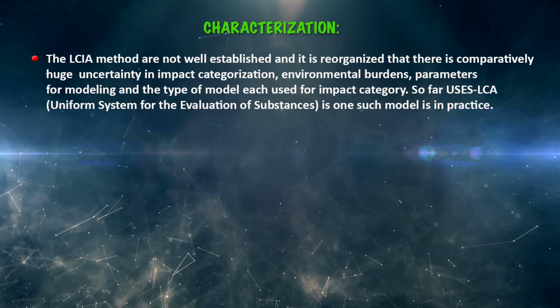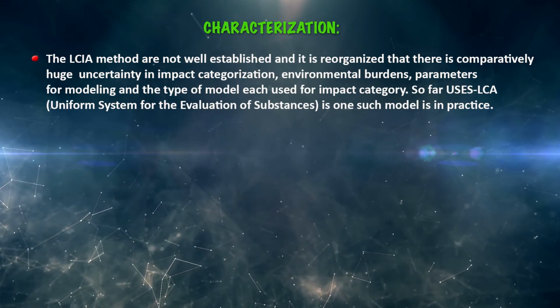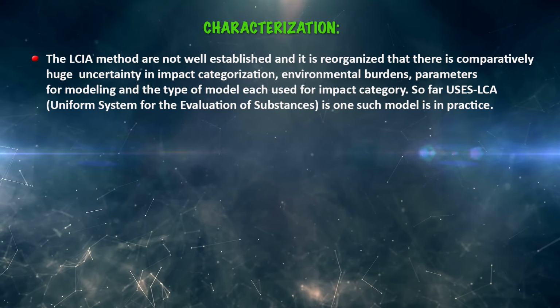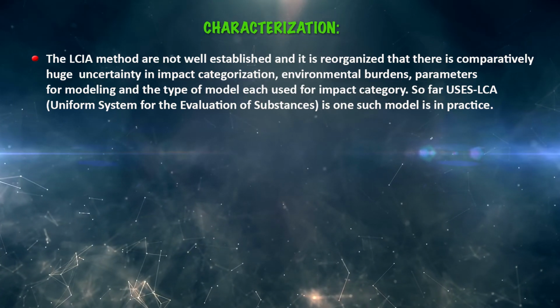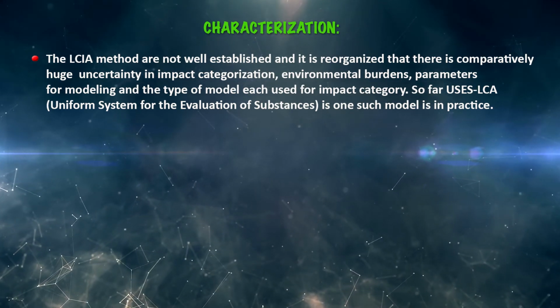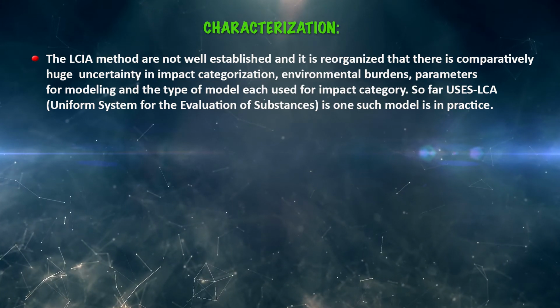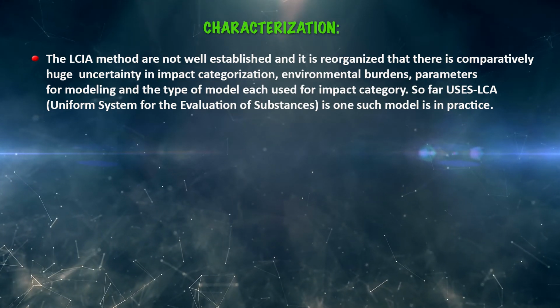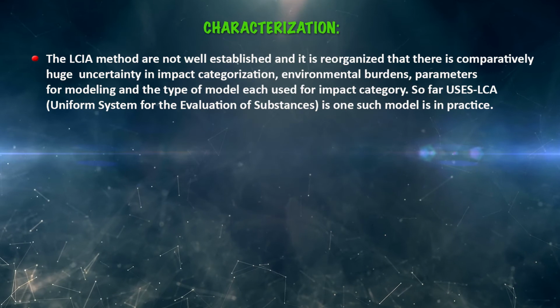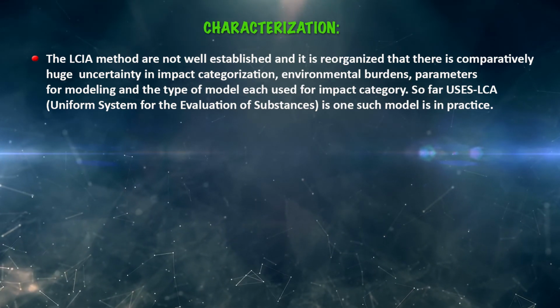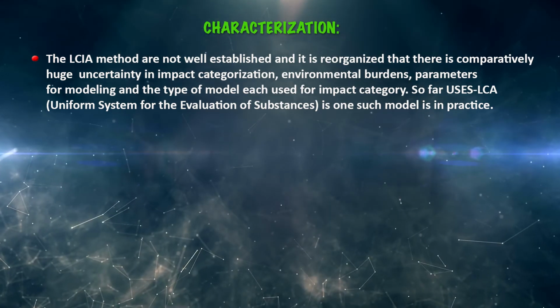The life cycle impact analysis method is not well established, and it is recognized that there is a comparatively huge uncertainty in impact categorization, environmental burdens, parameters for the modeling and the type of models that are used for the impact category.